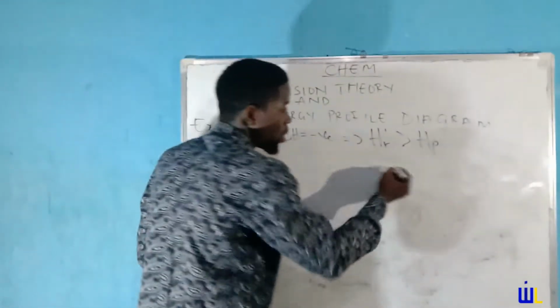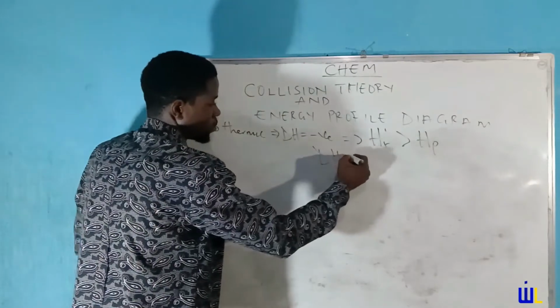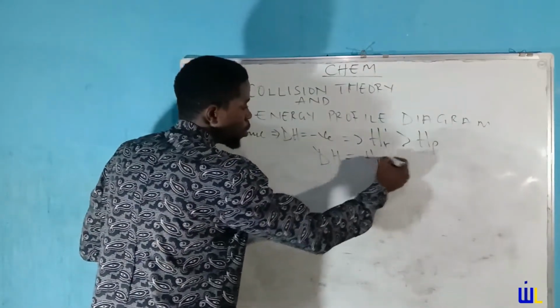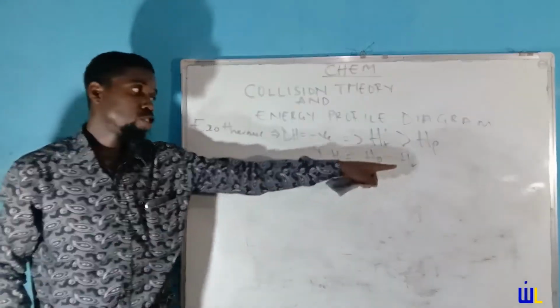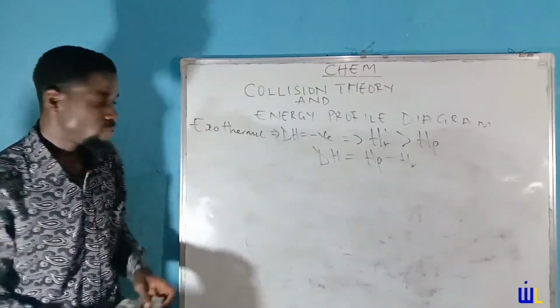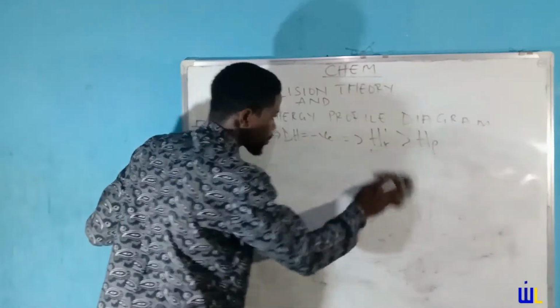You know the basic reason is because dH is equal to heat of product minus heat of reactant. So when you have the heat of product greater, you have a positive value. If the heat of reactant is greater, you have a negative value. So put that in your head.